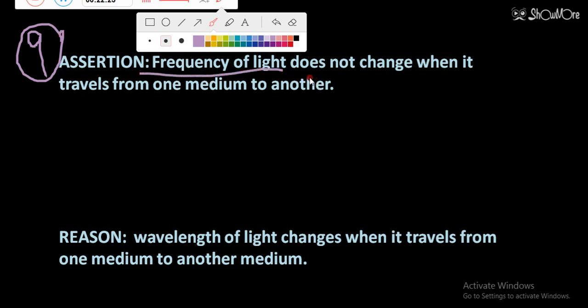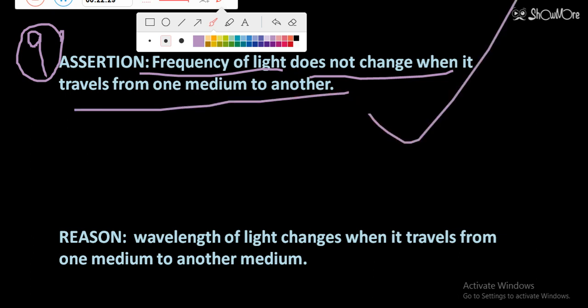Frequency of light does not change when it travels from one medium to another. Yes, students, frequency of light does not change when it travels from one medium to another medium. Means during the refraction process, frequency of light does not change.